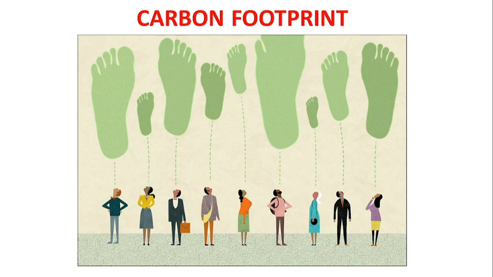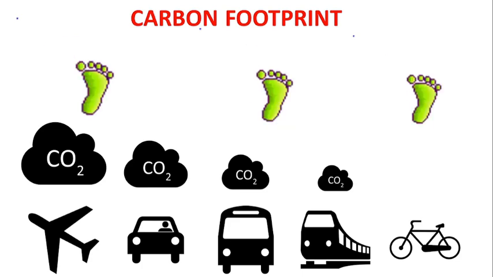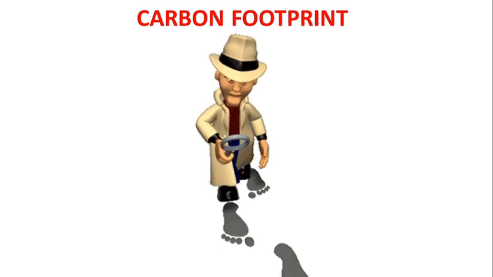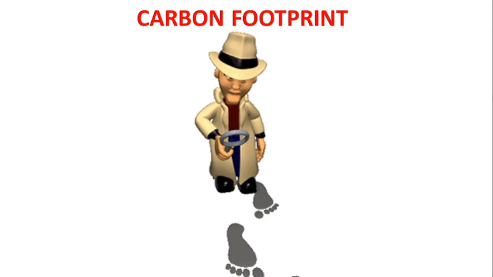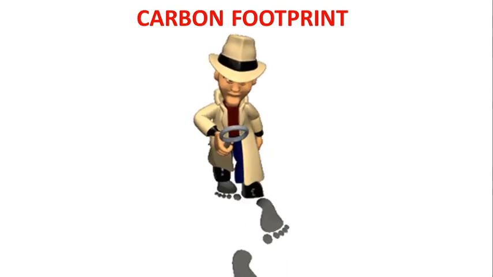Carbon footprint is the term used for the total greenhouse gases including CO2 and methane, which are released in the atmosphere by us. For example, commuting by aeroplane adds more CO2 as compared to a bicycle. So we need to find ways to reduce our carbon footprint, and for this, we need to analyze how much it is. We have to make the right choices like resorting to renewable energy, eating locally produced food, switching to public transport, etc. It is high time that these carbon footprints are reduced to a bare minimum.